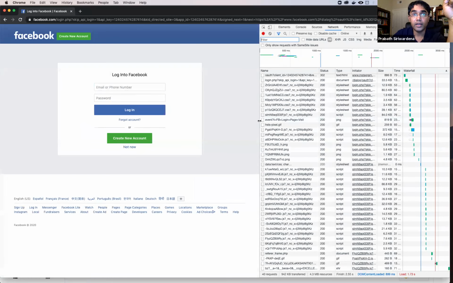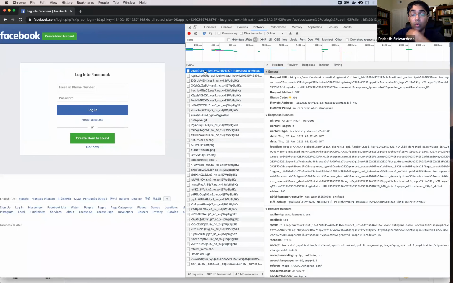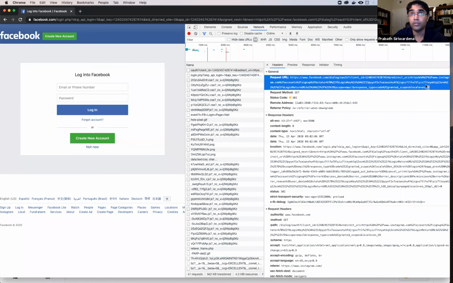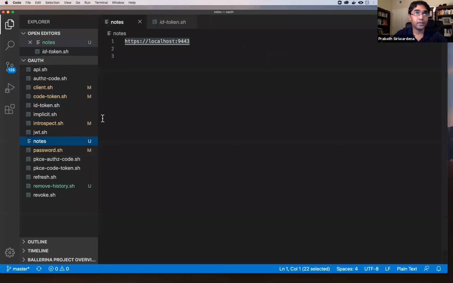Now if you look at this request, this is the authorization code request, which goes to the authorization endpoint of Facebook. Let me copy this one, and let's paste it here.